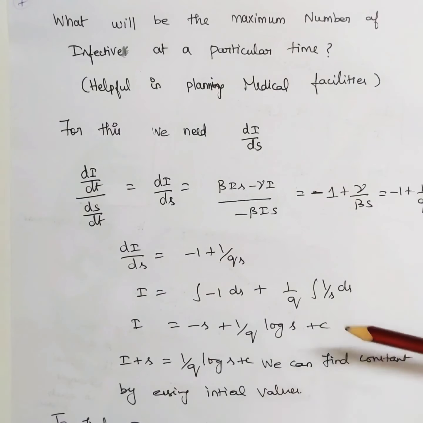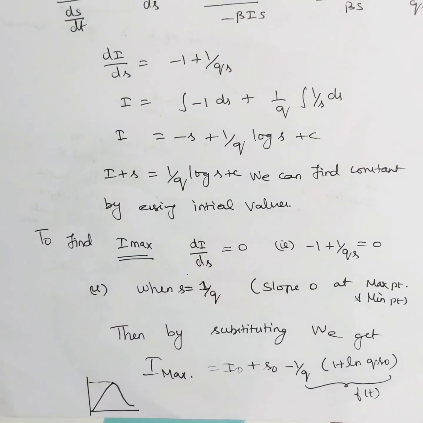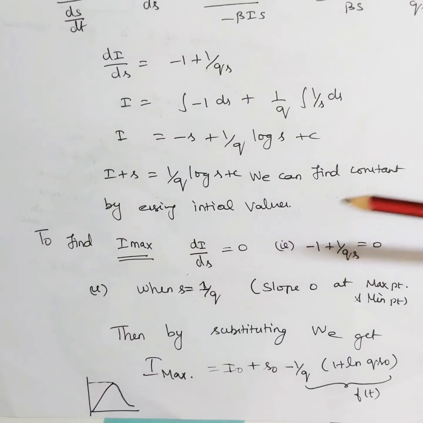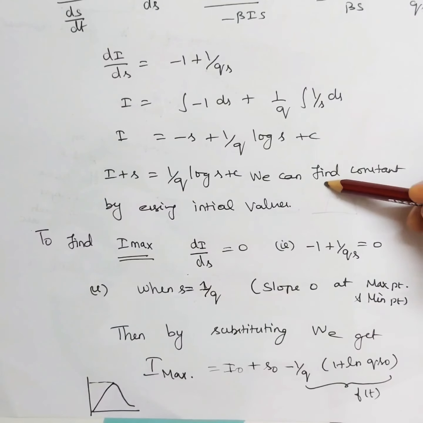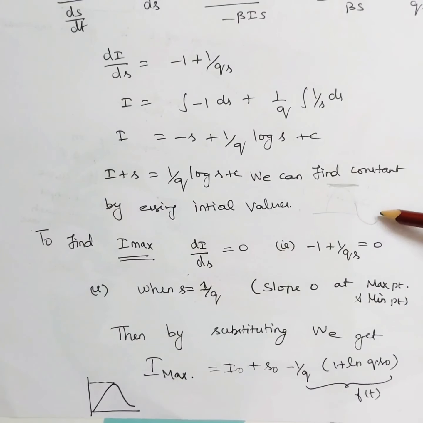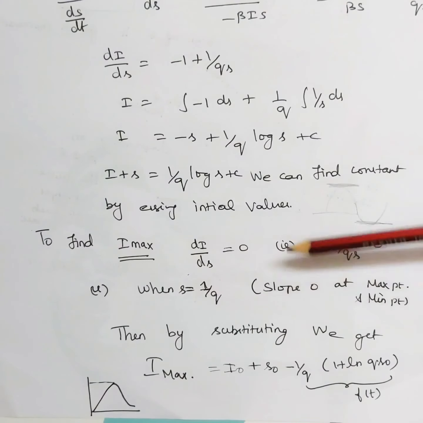I'll get the maximum value if I set dI/dS equal to 0. If you remember, in maxima and minima, we equate the derivatives to 0. Why? Because the slope at the maximum point, for example, if this is the maximum point, the slope at this point will definitely be equal to 0. Same for the minima also. The slope at this point will become 0. So that's the first check, and then we'll go for the second derivative to discuss even further.